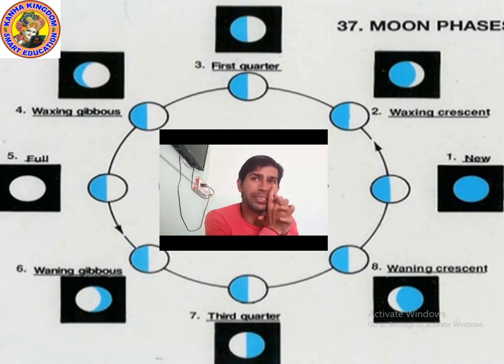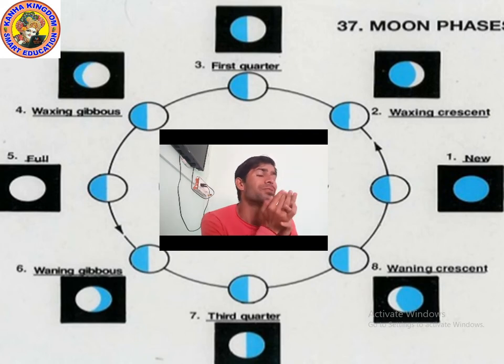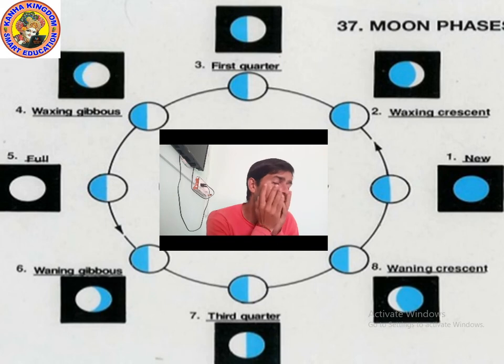Then on the seventh day, you will see half of the moon from the right side. The left side is darkness, and on the right side you can see the moon, which is called first quarter. Then after 2 or 3 days, more than half of the moon is visible, which is called waxing gibbous. Then on the 15th day you can see the full moon, and after another 2 or 3 days, a little bit of the moon is not visible because the size has started decreasing. That moon is called waning gibbous.